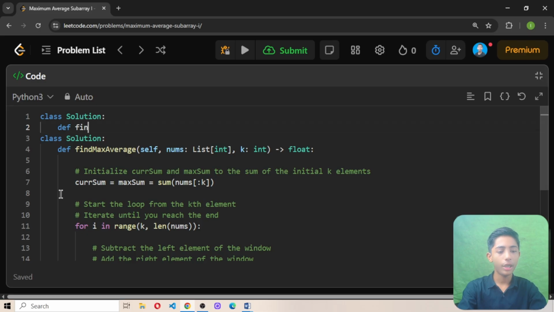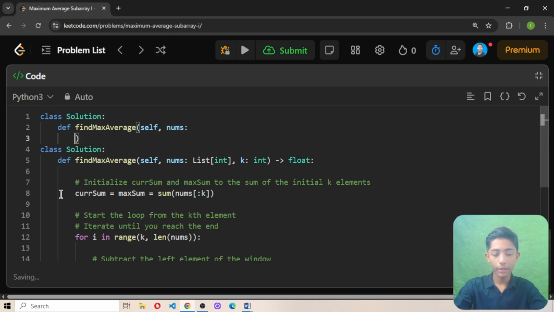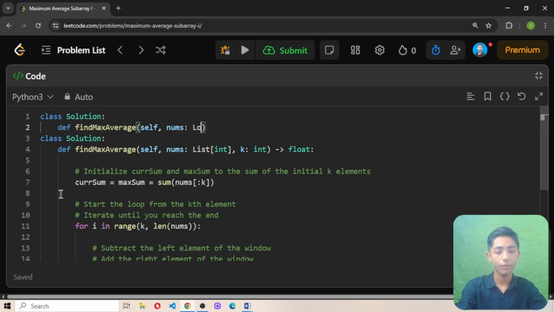Now, def find max average, and you must use the capital letters. Many people miss the capital letters and these very minor mistakes, like a comma or semicolon. They do not put them, and that's why these types of errors occur. So, self, comma. Please open your eyes and solve these types of questions perfectly, okay, from LeetCode Camp. Int, comma, and then int.